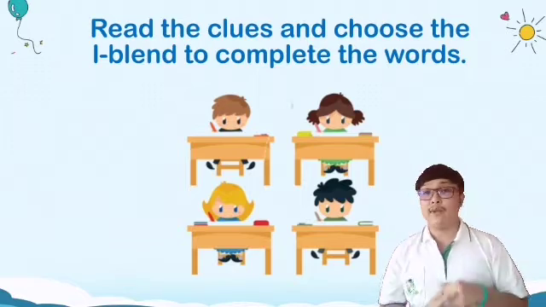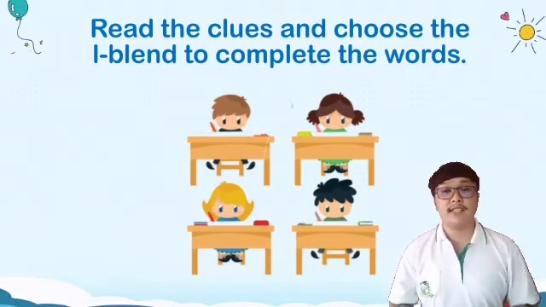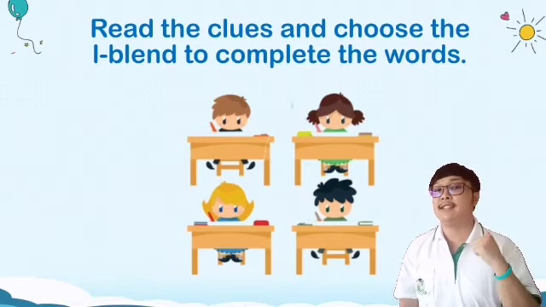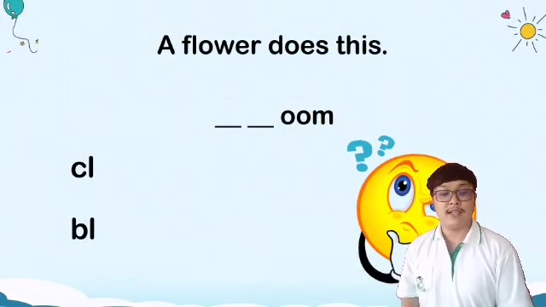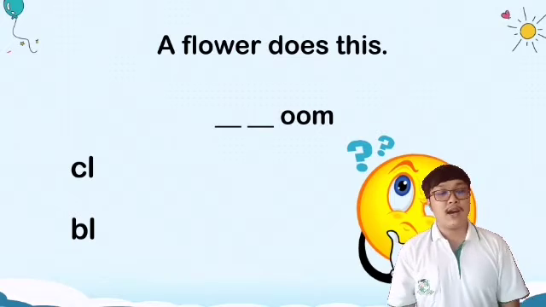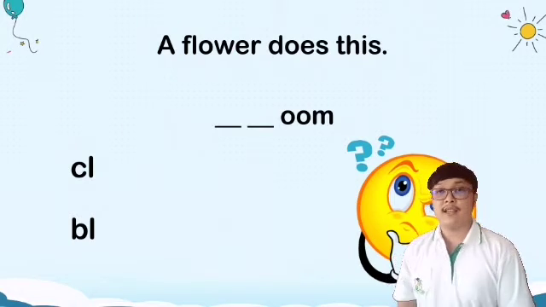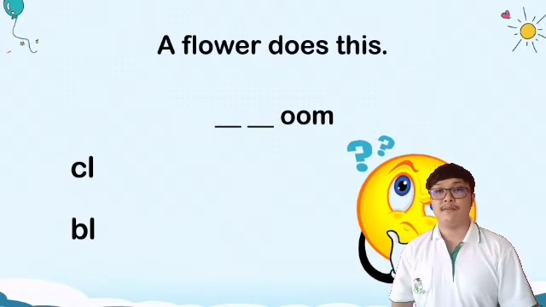Okay, let's start. For this one, a flower does this. Okay, 5 seconds starts now.